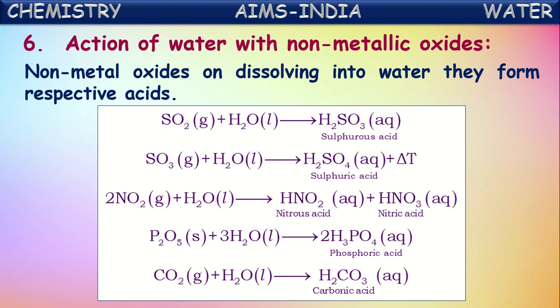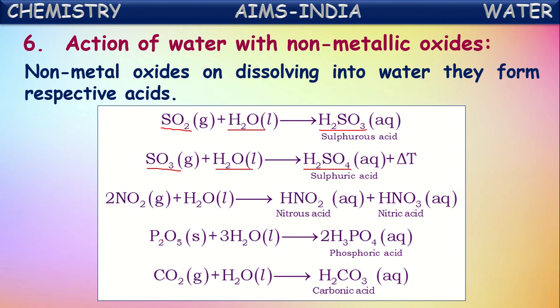For example, sulfur dioxide on reaction with water forms sulfurous acid. So sulfur dioxide on dissolving into water forms the respective acid called sulfurous acid. If you see sulfur trioxide, the other oxide of sulfur, on dissolving into water it forms sulfuric acid.